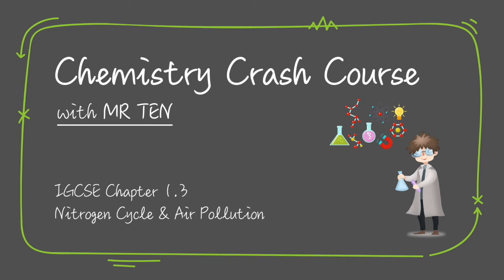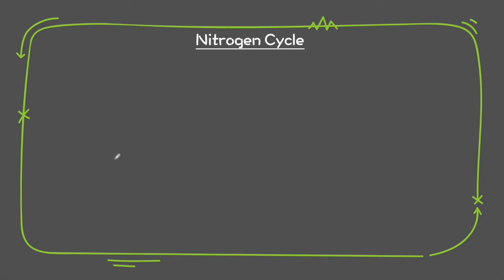Hello everyone, so this week our chemistry crash course is going to focus on this chapter known as the nitrogen cycle and air pollution. Okay, from the previous video we have known that there is 78% of nitrogen present in our atmosphere. But how do we get nitrogen from N2 into the soil? This is where the very crucial parts will be explained in the nitrogen cycle,